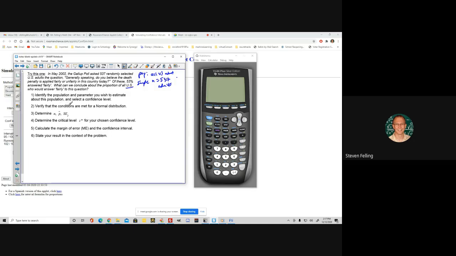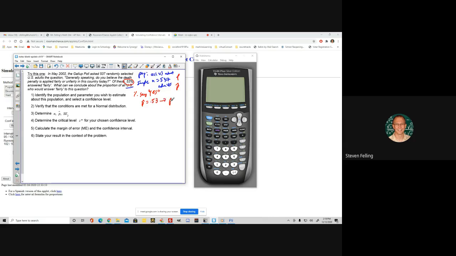What is it that we're trying to find? Well, at the population, we want p, and at the sample, we have p hat. What p and p hat are is the percentage of people who say yes to this question. Okay. All right. So what do I have right now? Well, I have 53%. That came from the sample. So that means that my p hat is 0.53. 53% of the people said that.